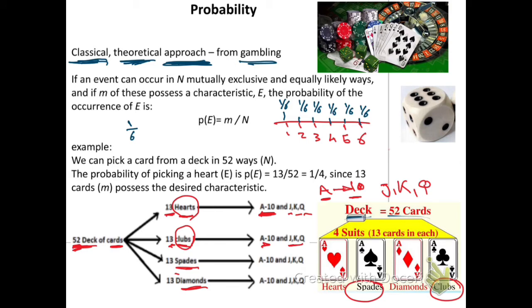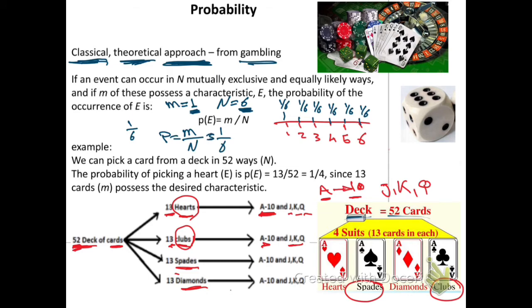Only 1 face. So I'll call it M, the characteristic which I'm looking for, 1. What is the total number of faces which I have? I'll call it N, which is 6. So the dice has 6 faces and I'm looking only for 1. So the probability will be M over N, what I'm looking for divided by the total number. M divided by N equals 1 divided by 6.